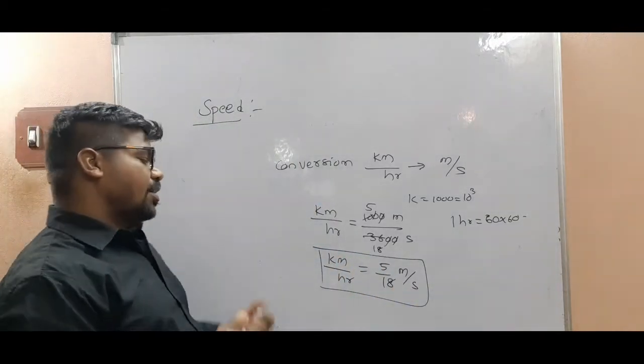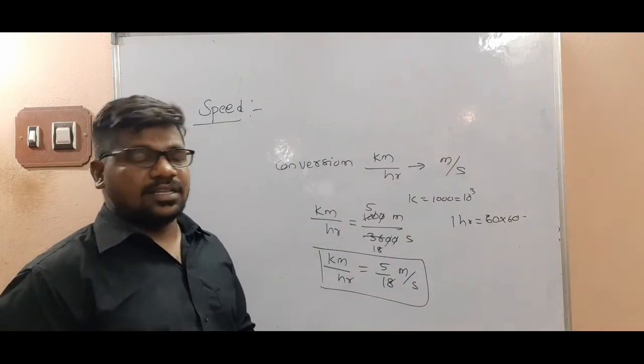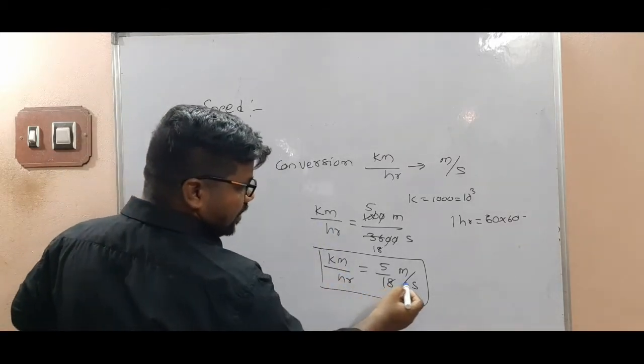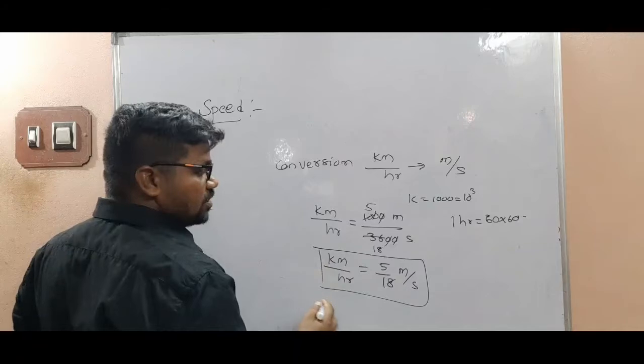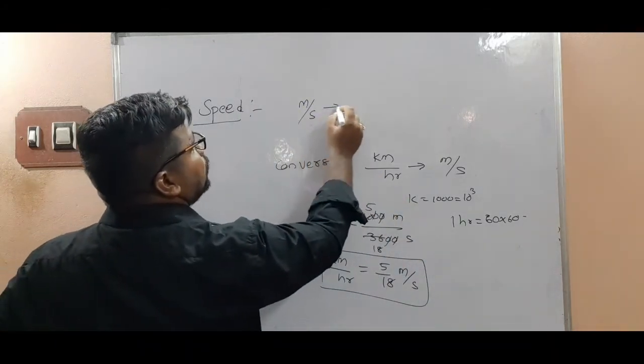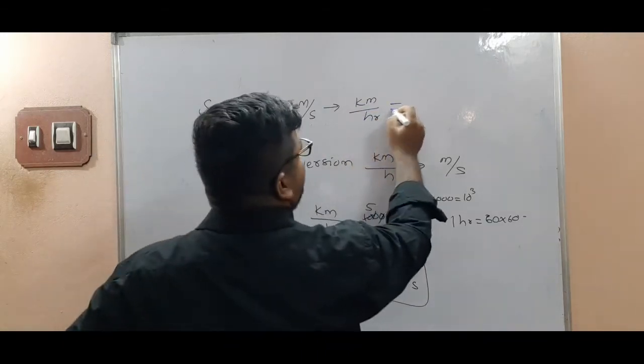Here we need to convert some quantities like speed. So kilometer per hour to meter per second. Then the opposite, suppose meter per second to kilometer per hour. What we do?